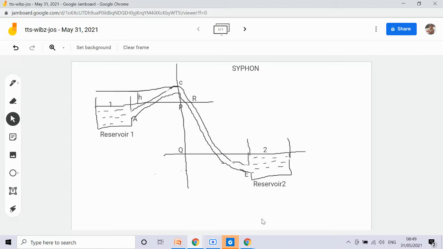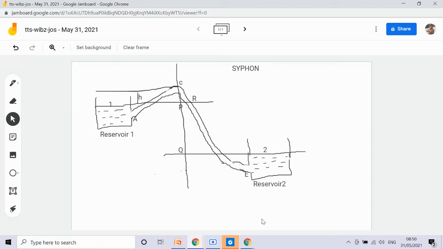Right. So now we can see the siphon diagram here. This is the topic we have to cover. Just now we have seen a video regarding the siphon. That is the experiment of the siphon. In that video we have seen how the liquid is flowing from the higher level to the lower level. So now we are going to discuss the same thing here.